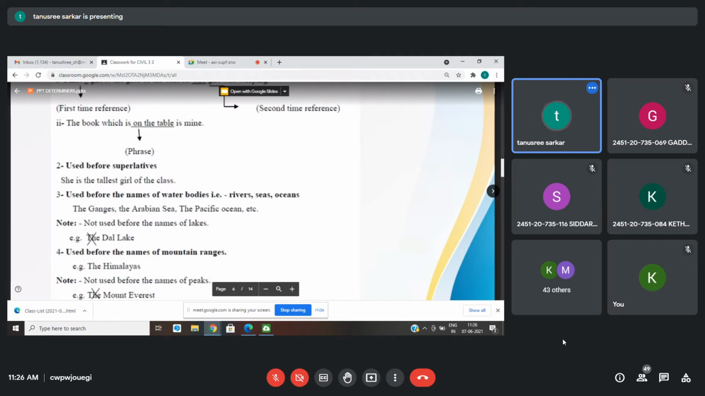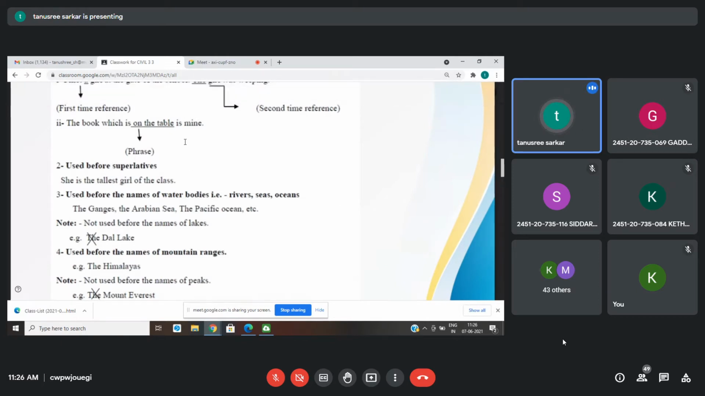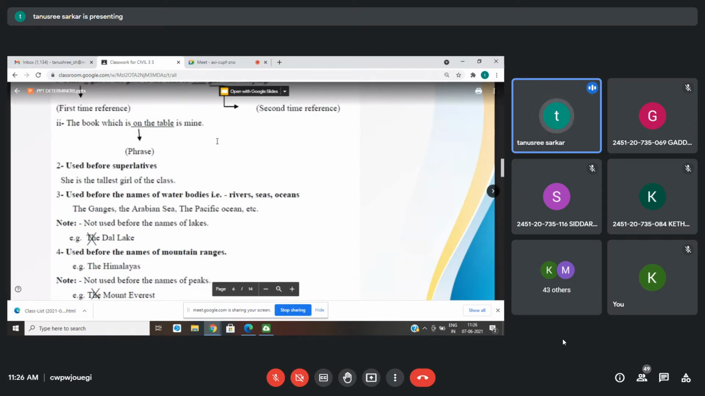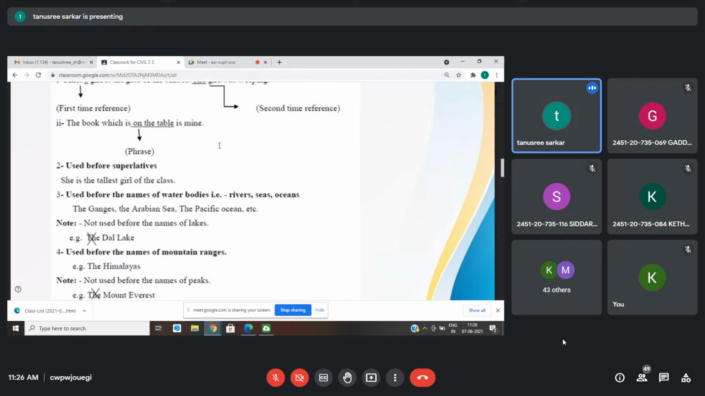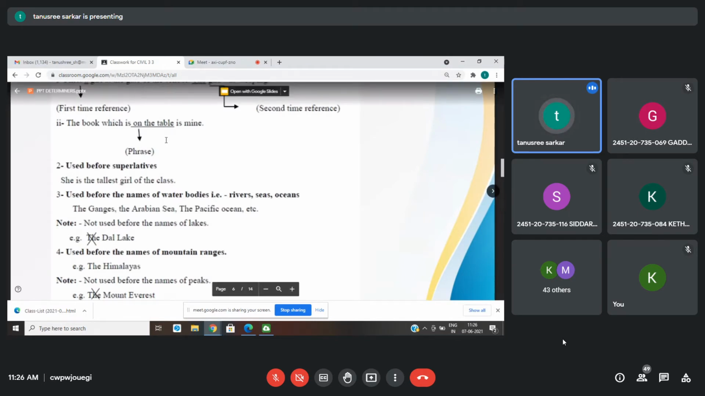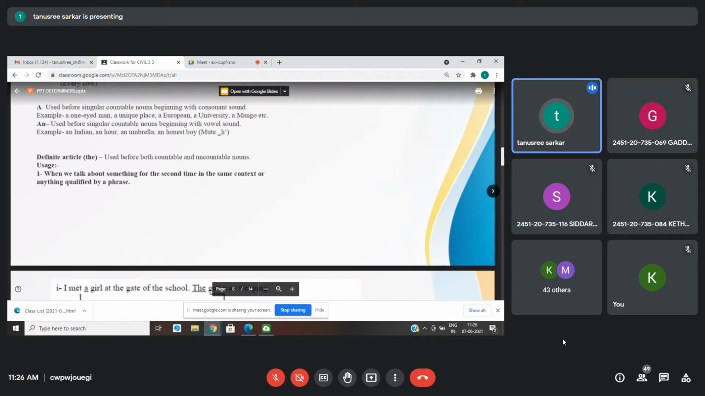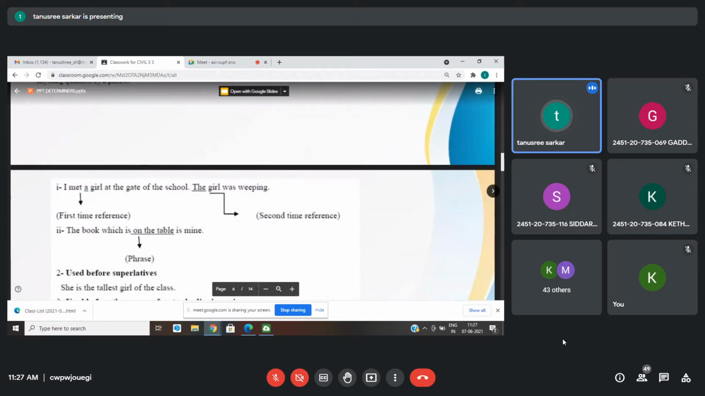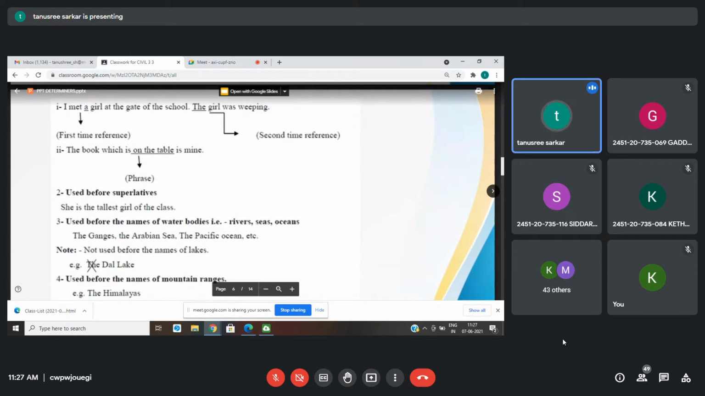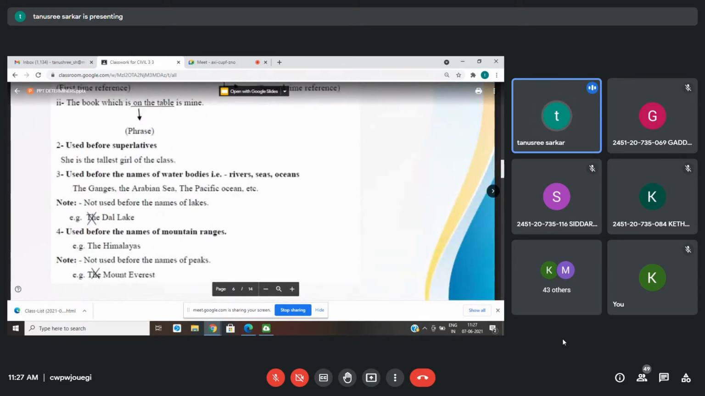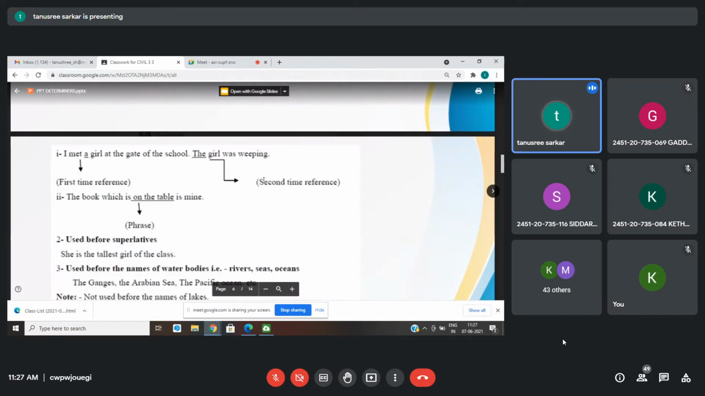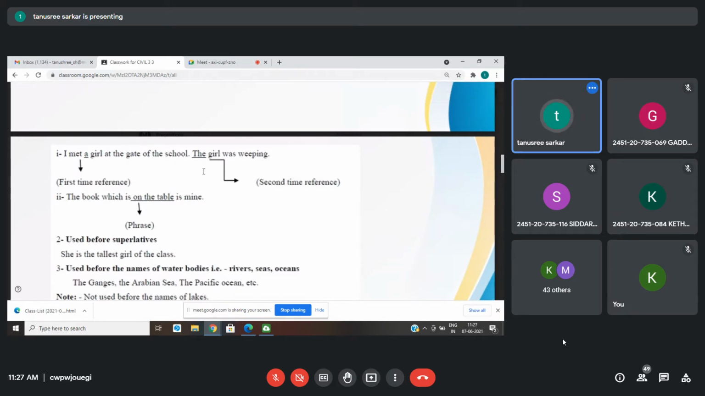In simple words, you have to keep in mind that whenever we use the, we have some sort of information about that particular noun. So for example, the book on the table is mine. The book which is on the table is mine. Not all the table, but the book which I have some knowledge about. So that particular book on the table is mine. It is also used before some superlatives. Now let me explain this part again to you with an easier example.